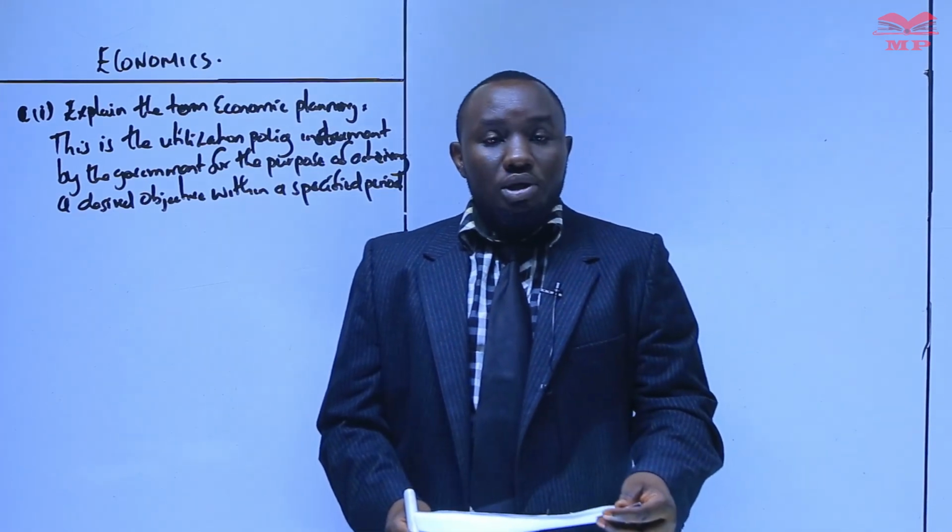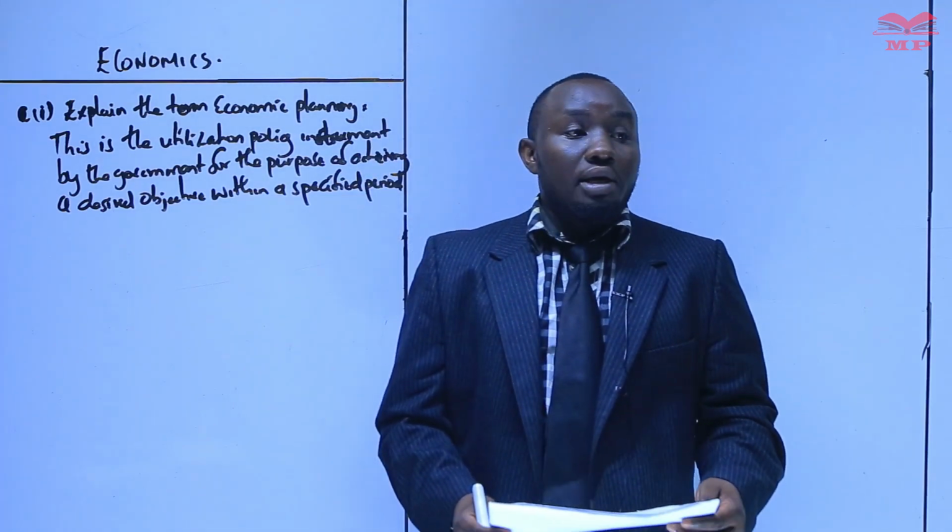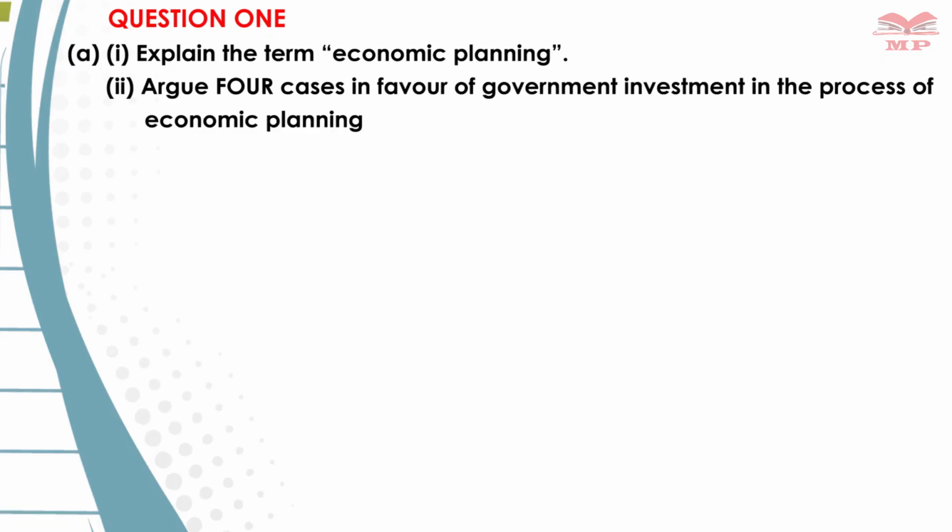That is particularly question 1A, Roman 2. We read the question, then you put it on the board.